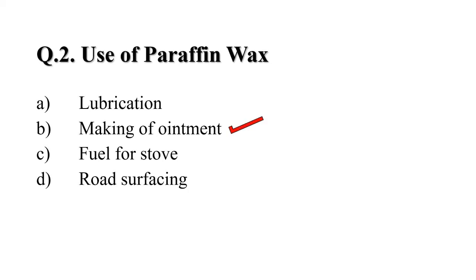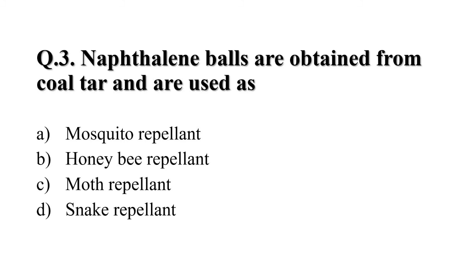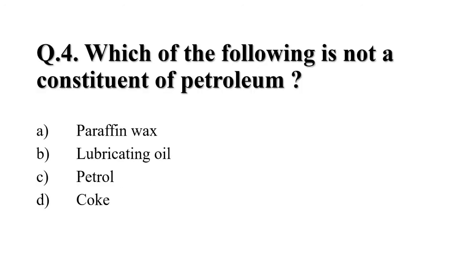Making of ointment. Question 3. Naphthalene balls are obtained from coal tar and are used for: A. Mosquito repellent, B. Honeybee repellent, C. Moth repellent, D. Snake repellent. And your right answer is C, moth repellent. Question 4. Which of the following is not a constituent of petroleum? A. Paraffin wax, B. Lubricating oil, C. Petrol, D. Coke. And your right answer is D, coke.